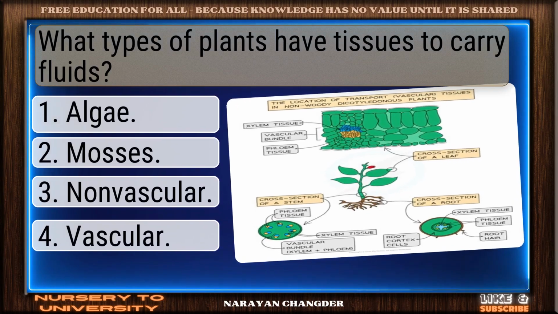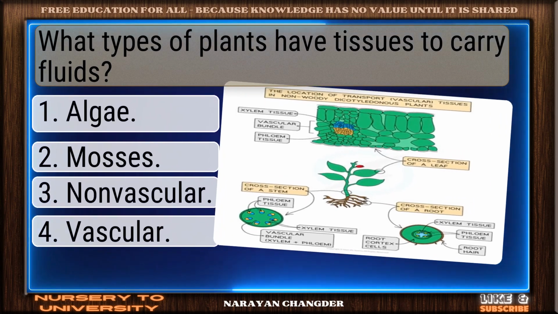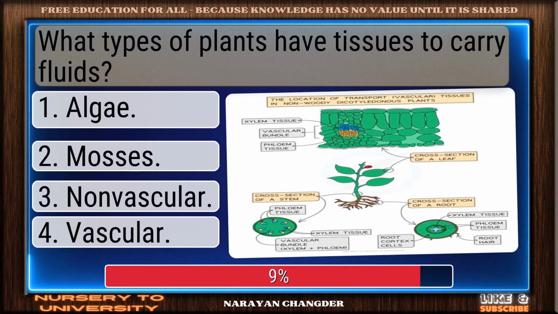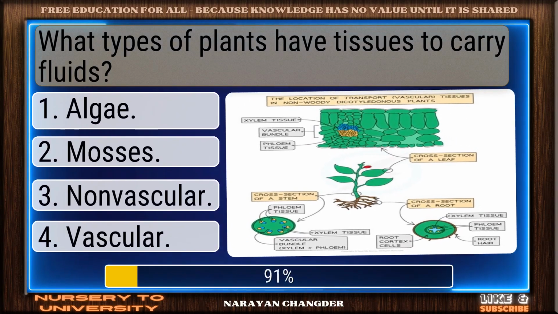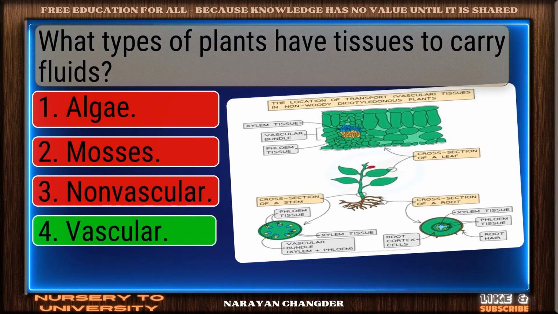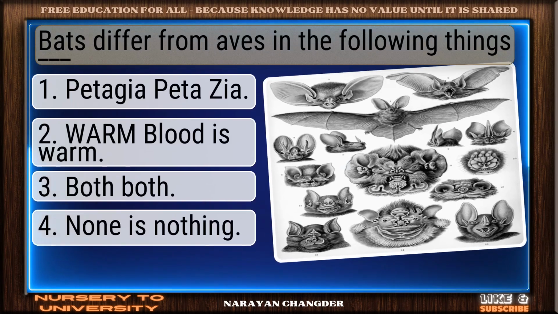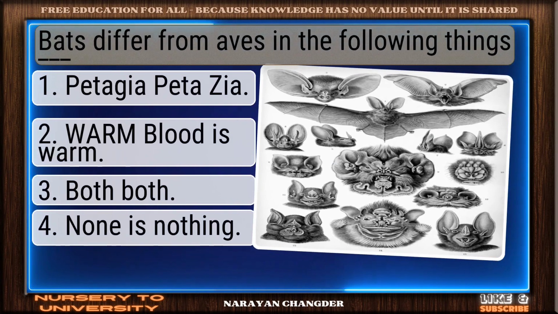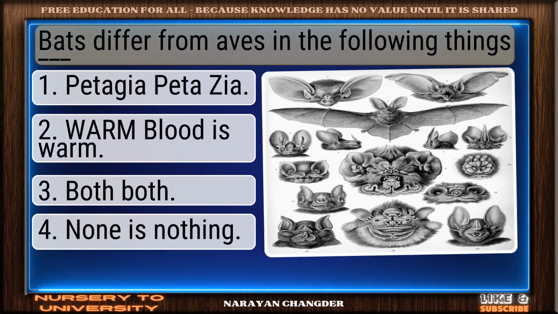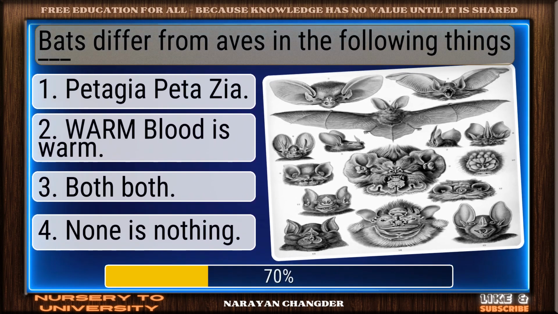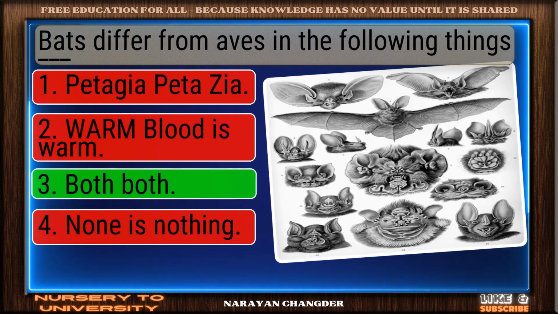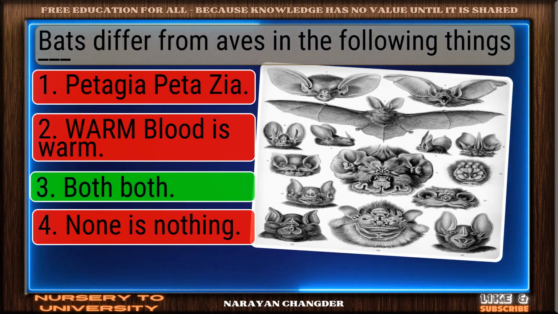Question number 165. What types of plants have tissues to carry fluids? Good thinking. Vascular is the right answer. Question number 166. Bats differ from aves in the following things dash? You're right. Both is the correct answer.